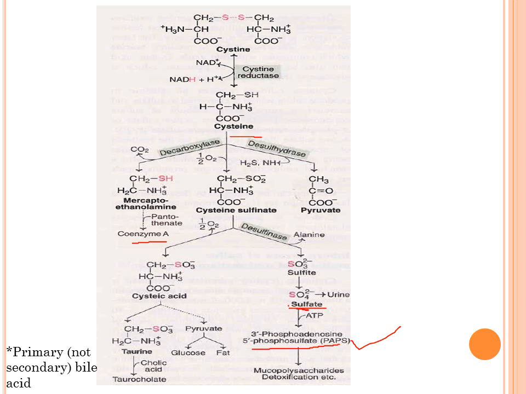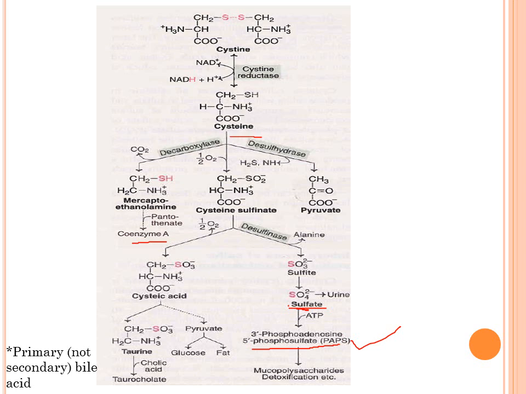So this is how the cysteine which is being produced in the body is going to be utilized. You have to remember that cysteine in the body can be synthesized from methionine and serine. Now this cysteine can exist in a dimeric form as cystine, in which a disulfide linkage is present. The enzyme which will be catalyzing this reaction is cystine reductase, and NADH will be required for this reaction as a coenzyme.